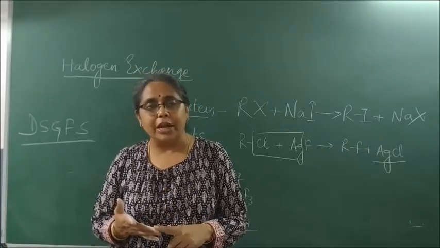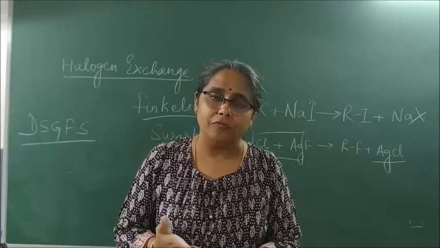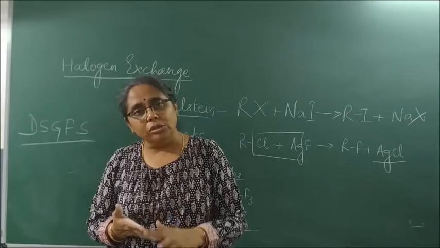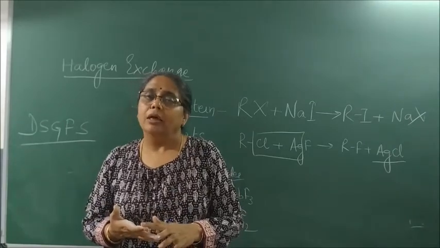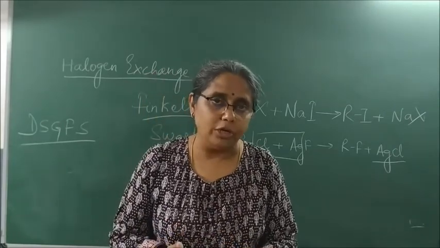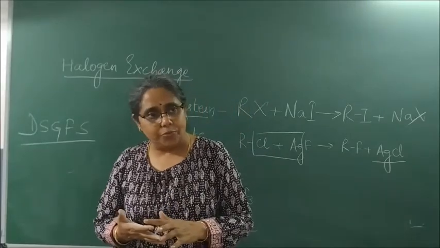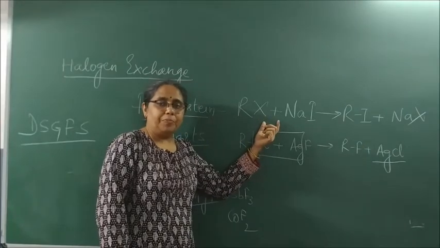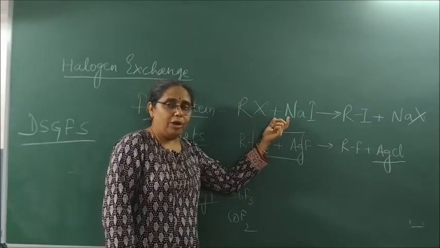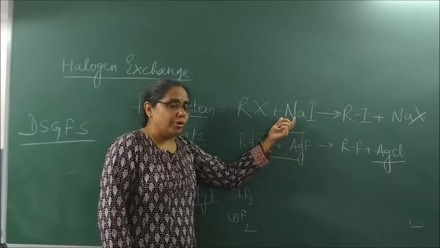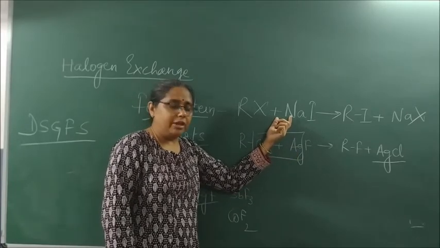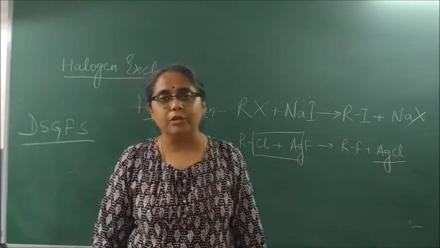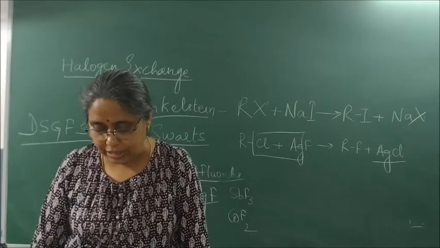We also studied free radical halogenation of alkanes, and preparation from alkene, reaction with bromine water and reaction of alkene with HBr. The last is halogen exchange, mainly used for the preparation of iodoalkanes and fluoroalkanes. This is called Finkelstein reaction and this is called Swartz reaction. This finishes your method of preparation of haloalkanes or haloarenes.